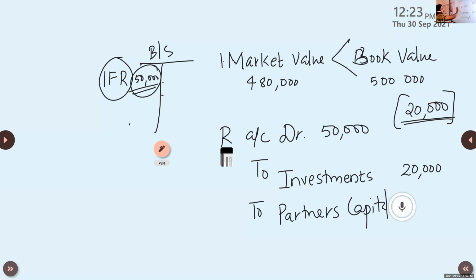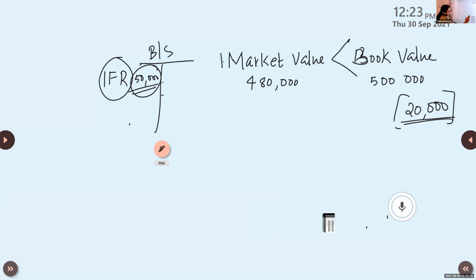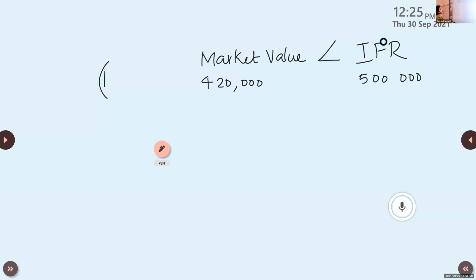Now, the third case. Market value is 4,20,000 and book value is 5 lakhs. So what is the case now? How much is the difference? The difference is 80,000.